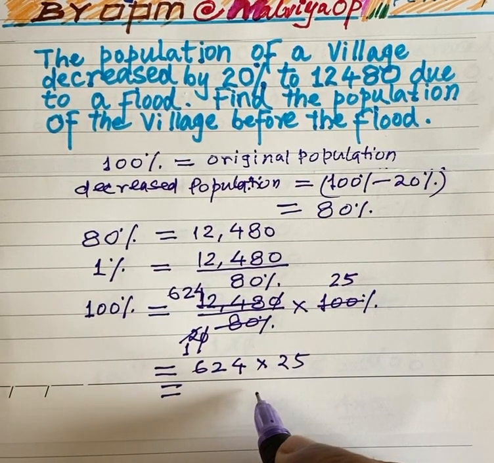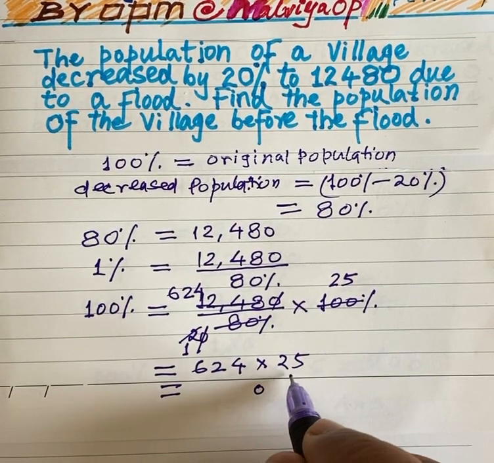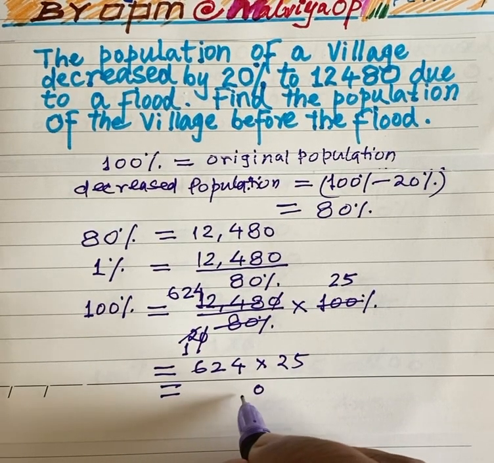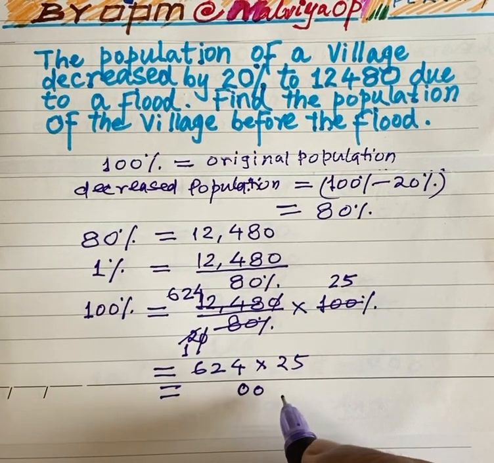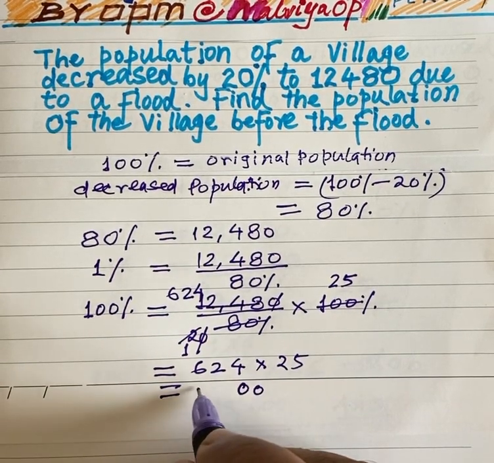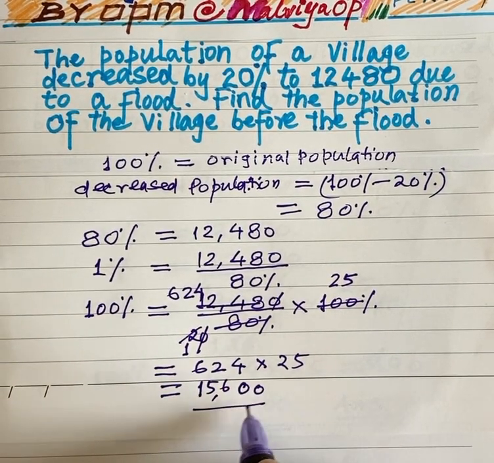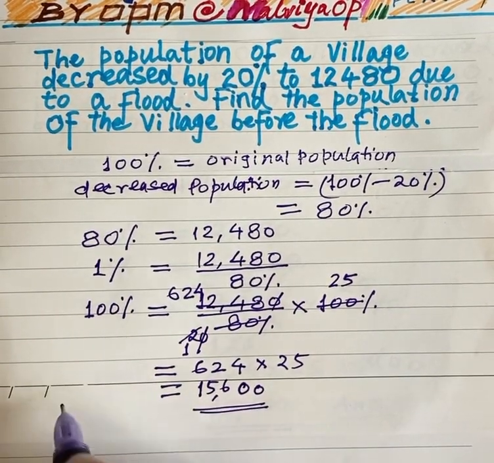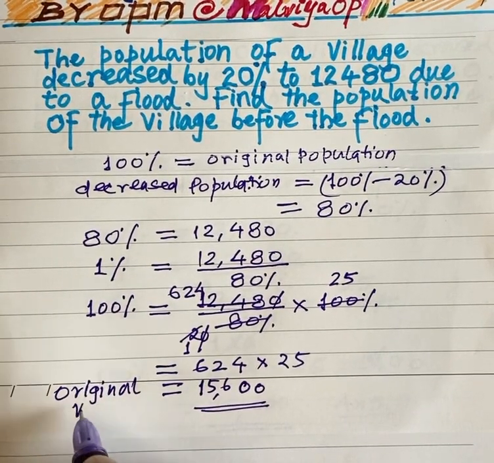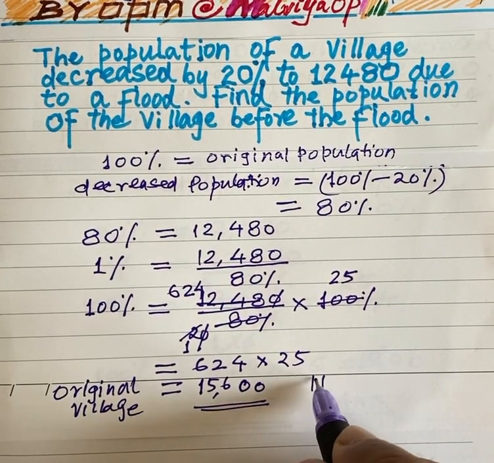25 into 4 is 100. 25 into 2 is 50 plus 10, 60, and 25 into 6 is 150 plus 6, 156. So 15,600 was the original population of the village before the flood. Hence this is the answer here.